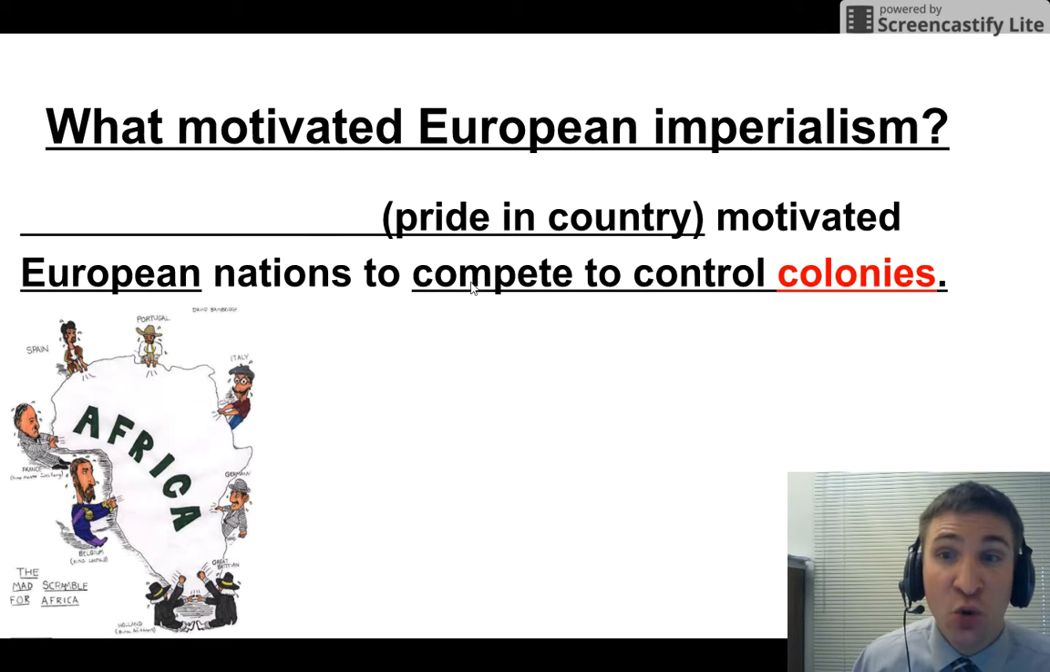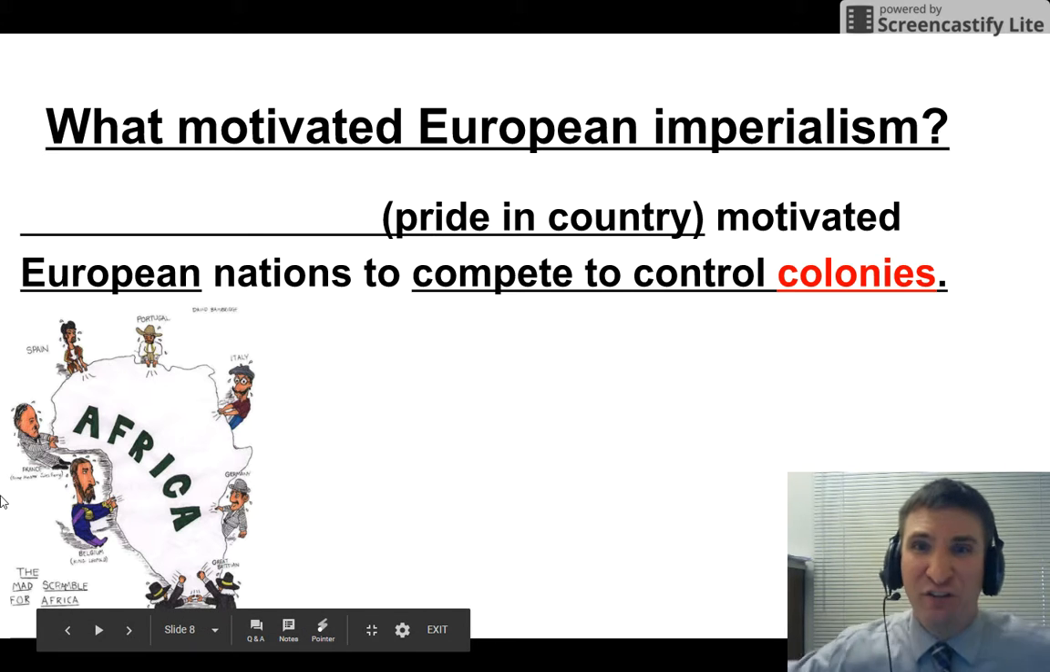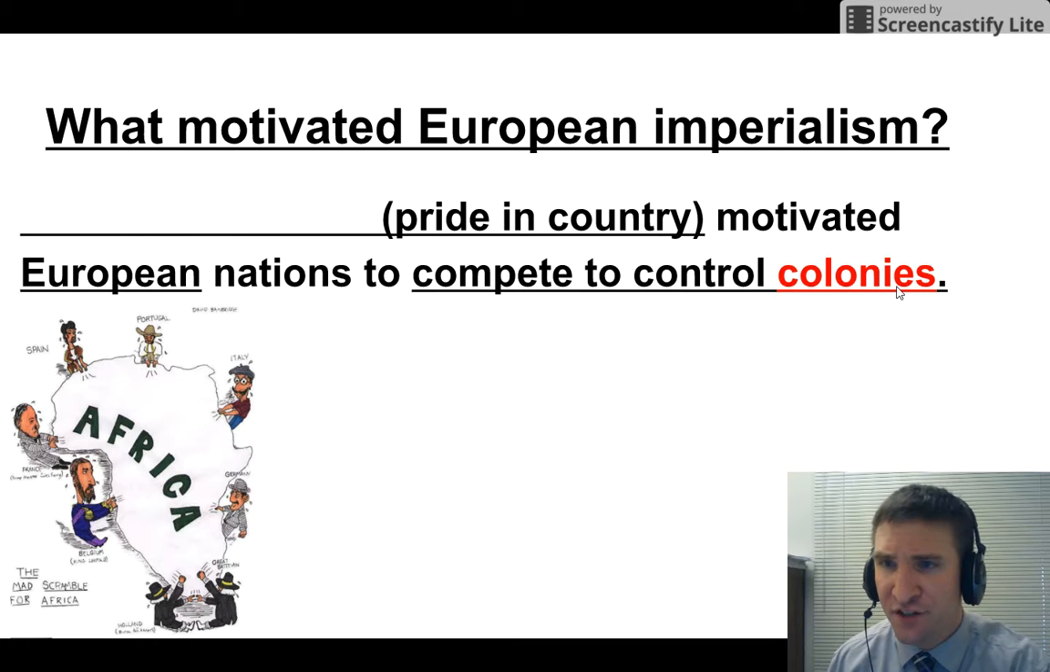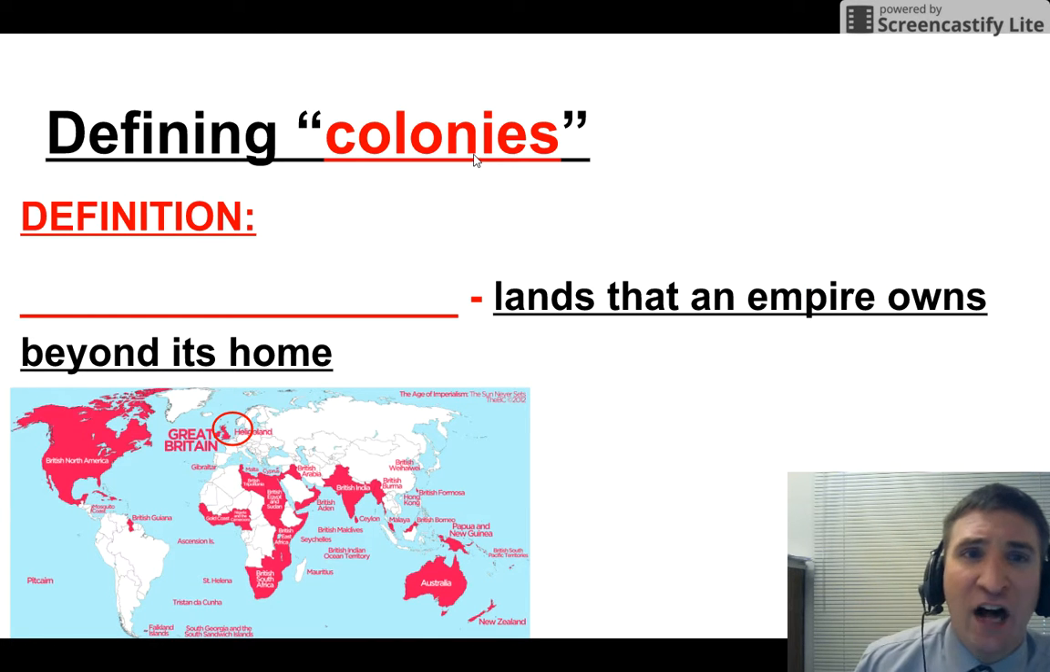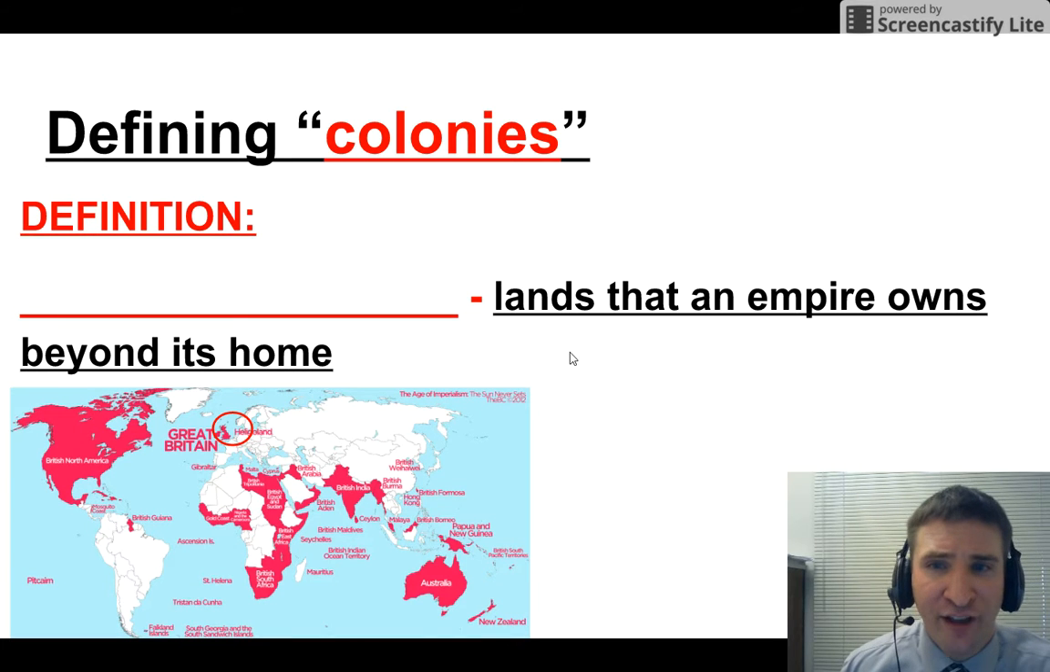So all of these men who represent different European countries, they're tugging at Africa. I want it, I want it, I want to control it. And they built colonies. What is a colony? Let's define it. Colonies are lands that an empire owns beyond its home. This map has an example. Here's Great Britain. I circled it in red.